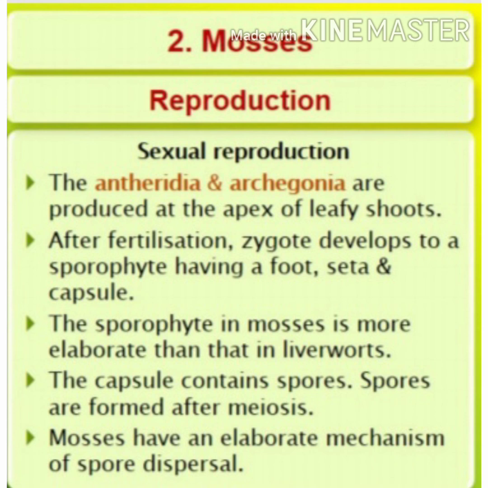After fertilization, a zygote forms, and from the zygote the sporophyte forms. The sporophyte has three regions: foot portion, seta portion and capsule portion. The sporophyte in mosses is more elaborate than that in liverworts, which is one of the differences between mosses and liverworts. Here also the capsule portion contains spores, which are formed after meiotic division. Mosses have an elaborate mechanism of spore dispersal also.